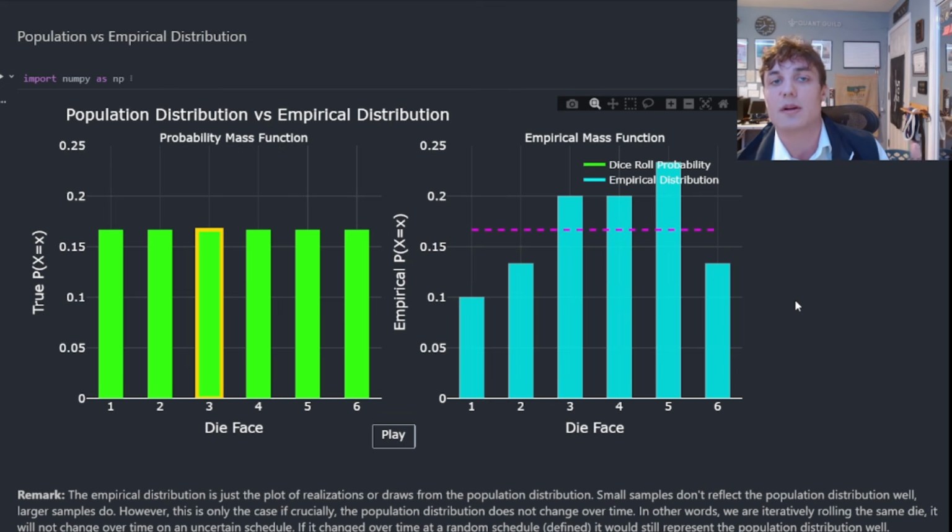We don't know what the outcome of any one dice roll is going to be, but what we record on the right here will eventually look like the probability mass function, that is, this population distribution, so long as we have enough dice rolls. That is a very important idea to understand. This is a small sample. If we increase the sample size, then eventually these blue bars will look like these green bars.